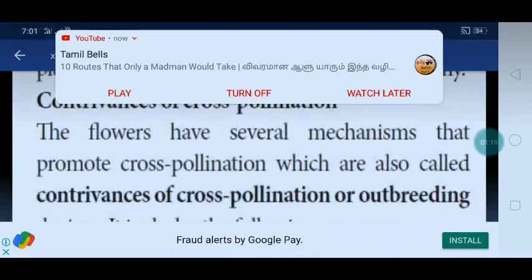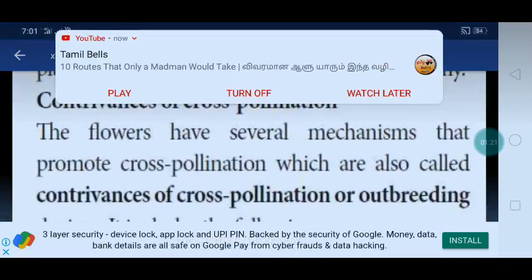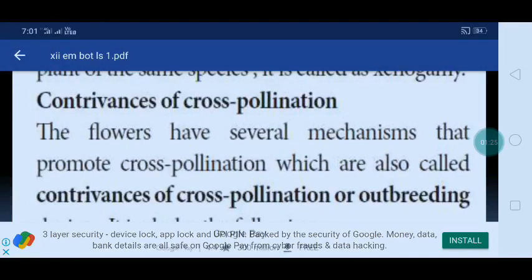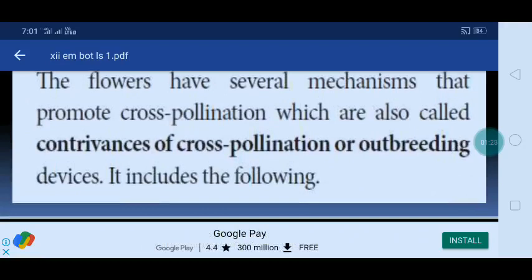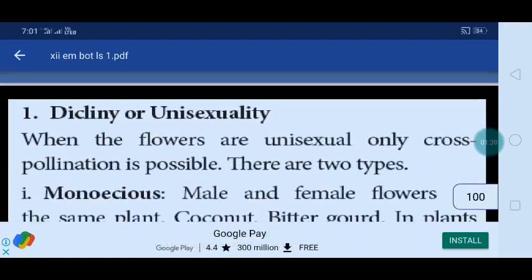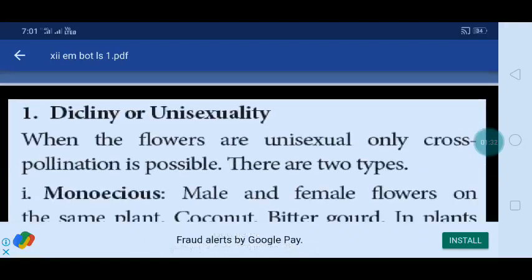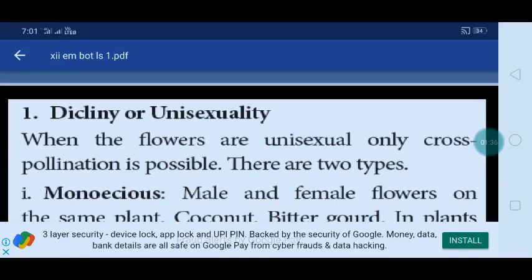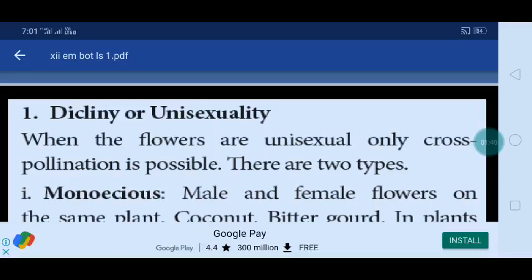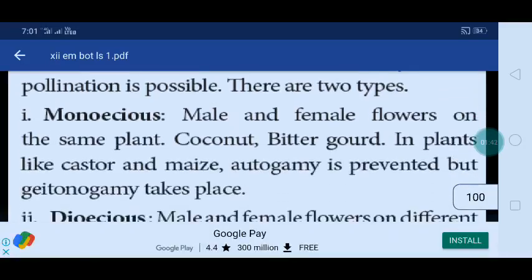Flowers have several mechanisms that promote cross pollination, which are also called contrivances of cross pollination or outbreeding devices. It includes some of the following. First one is dicliny or unisexuality. When the flowers are unisexual, only cross pollination is possible. There are two types, monoecious and dioecious.